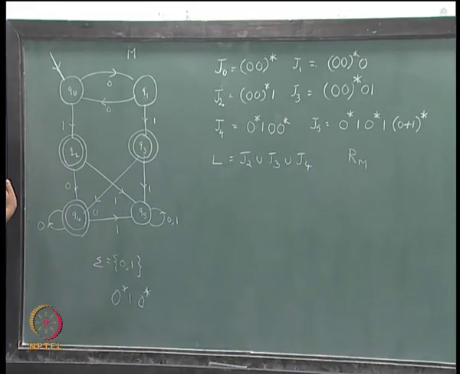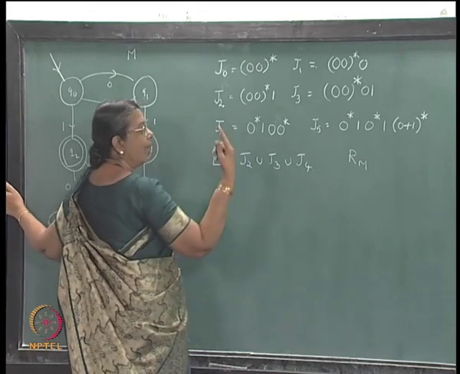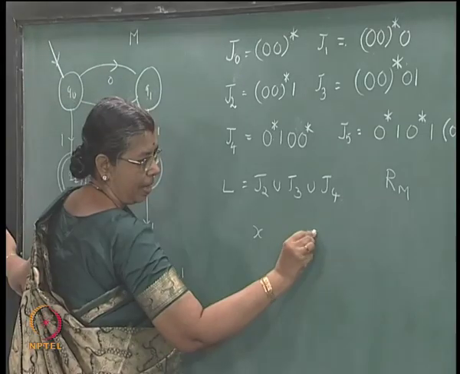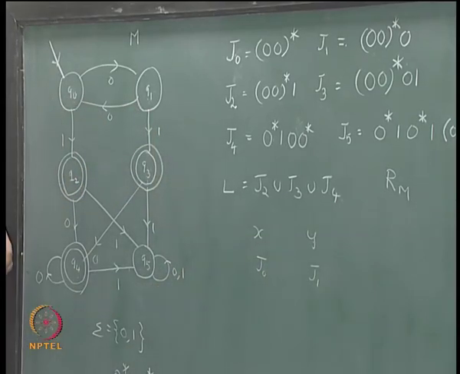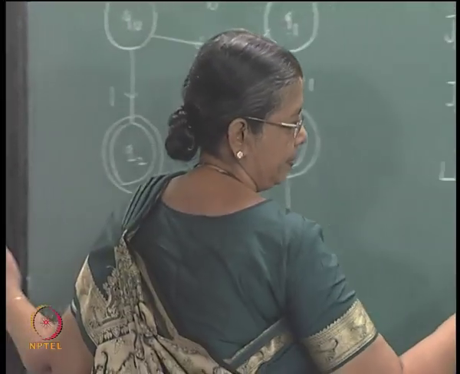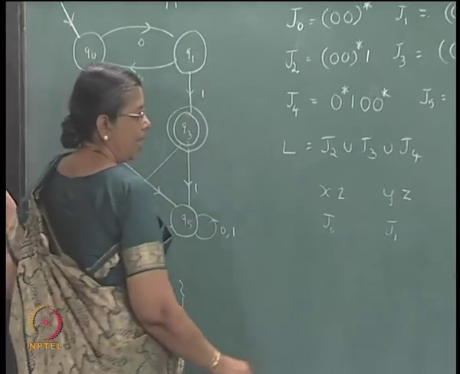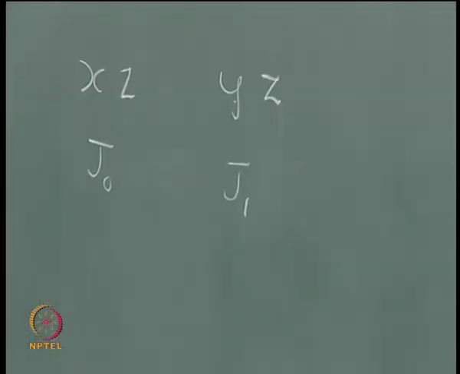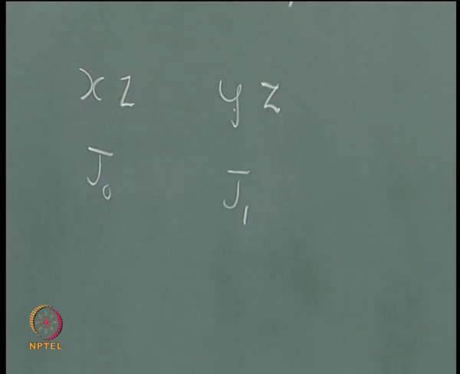If it is followed by a string which has 1 1, you will accept it. See, I take 2 strings x y, one belongs to J0, another belongs to J1. That means x is even number of zeros, y is odd number of zeros. If I take a z like this, then if z contains only zeros, it will not be accepted, whether it is xz or yz, both will not be accepted.